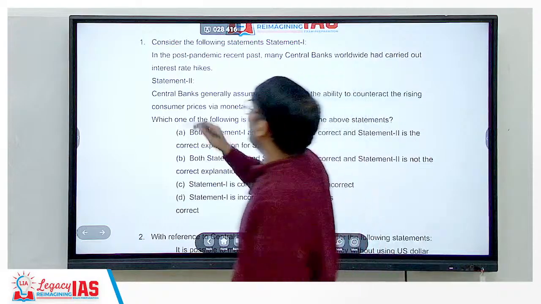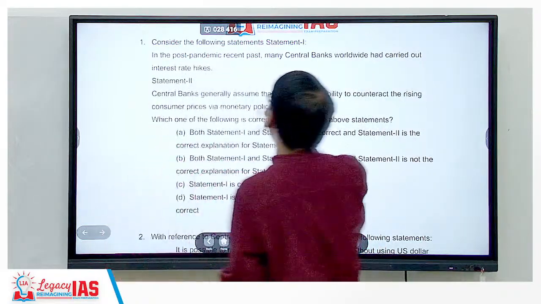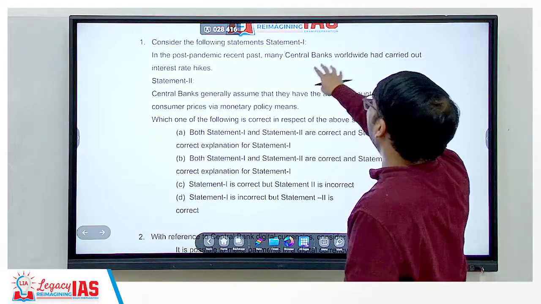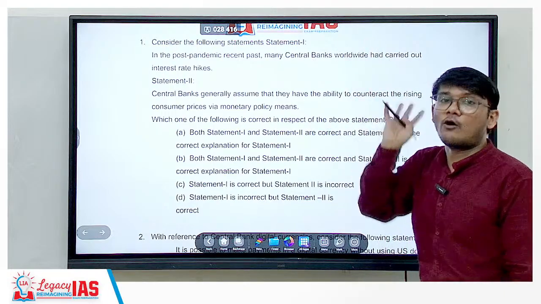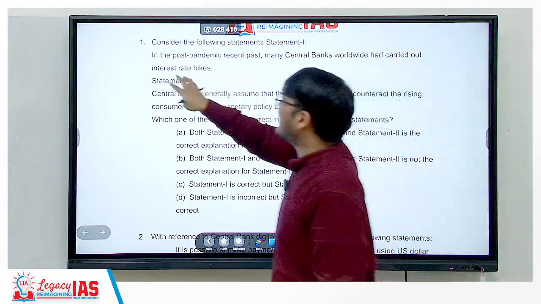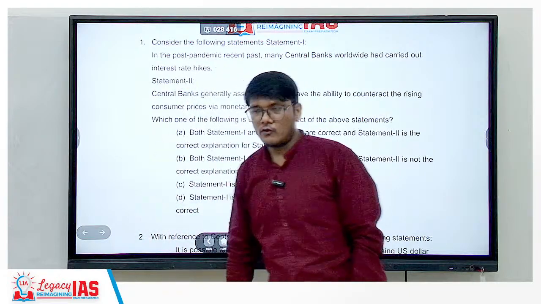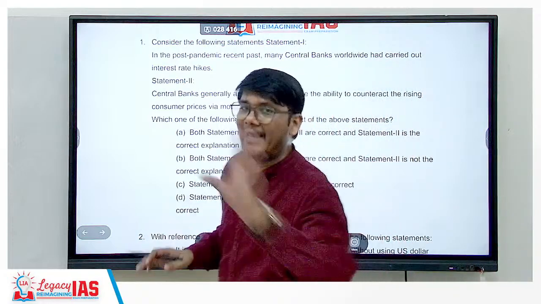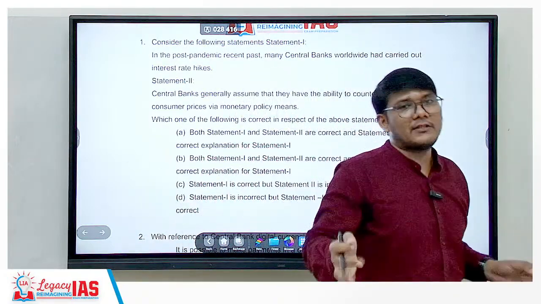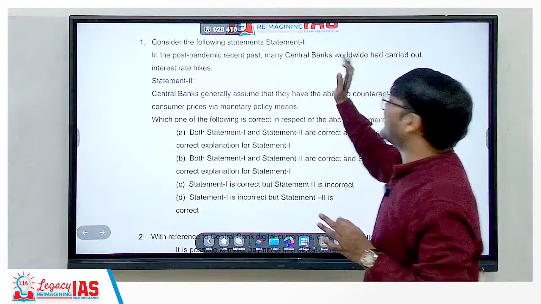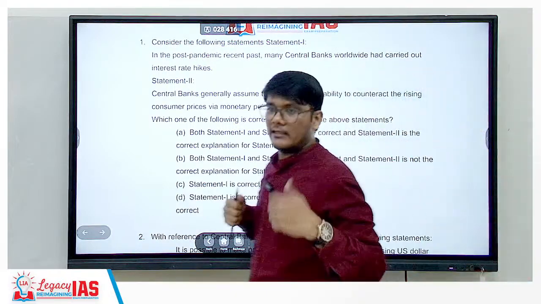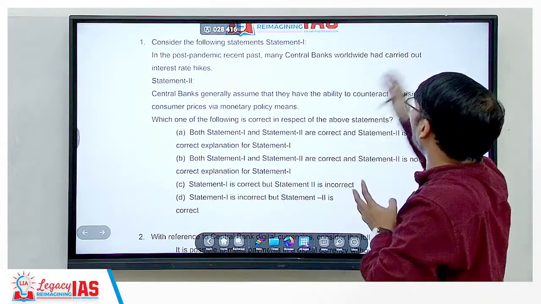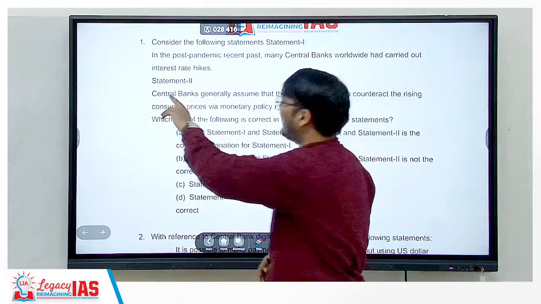So here, in the post-pandemic period, recent past, many central banks worldwide had carried out interest rate hikes. It's saying that post-pandemic, not during the pandemic but after the pandemic was over, many central banks, like we have our RBI, in USA there is the Federal Reserve, in the same manner various central banks worldwide had carried out interest rate hikes.